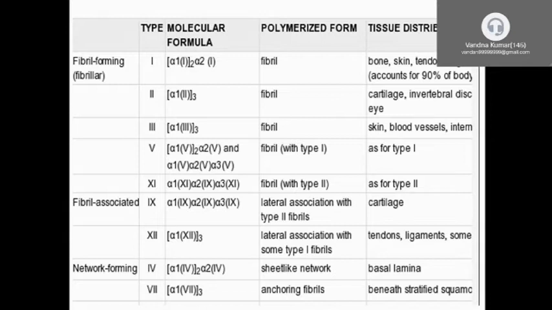There are different types of collagen proteins: type 1, type 2, type 3, type 4, type 5. There are more than 20 types of collagens. Type 1 is mainly found in skin, bones, tendons. Type 3 is mainly found in skin, blood vessels. Type 2 is mainly found in cartilage, eye, intervertebral disc.